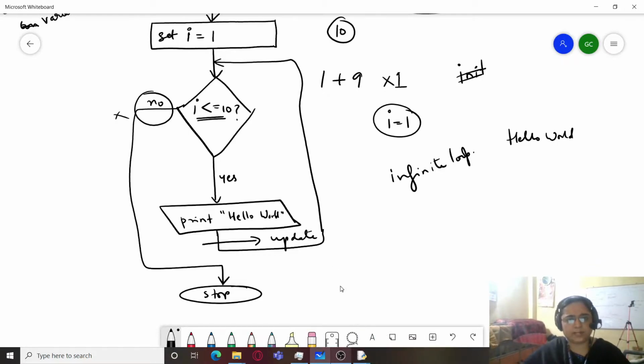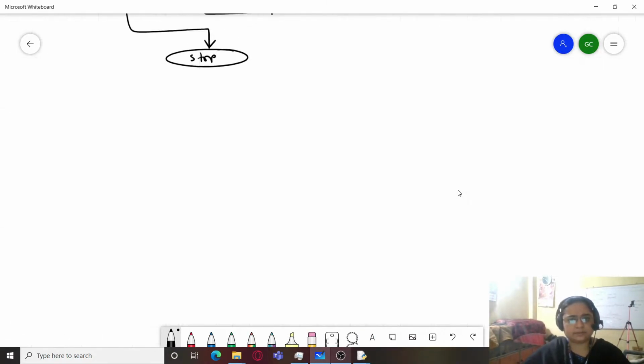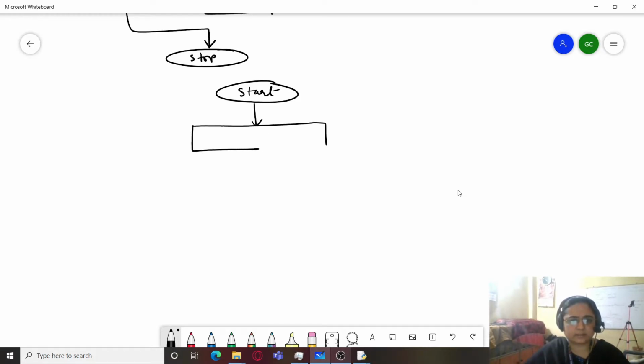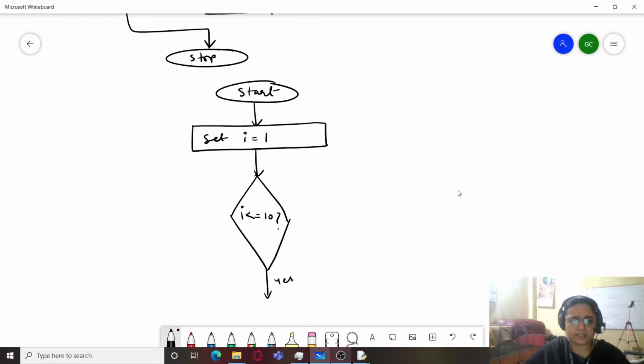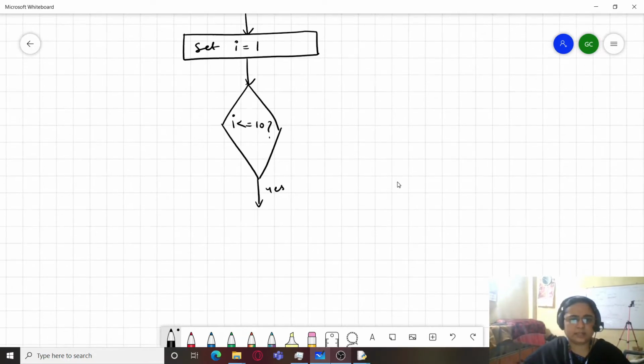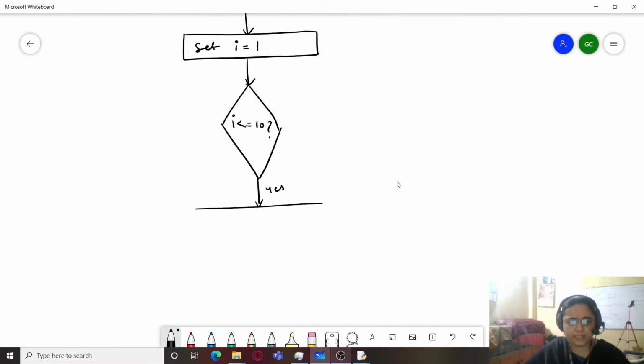So I'll be drawing this flowchart once again. So we will be having start. First, set the value of I. Now check the condition. If the condition is yes, that means we can print hello world.